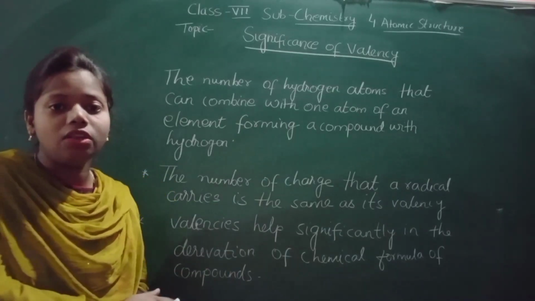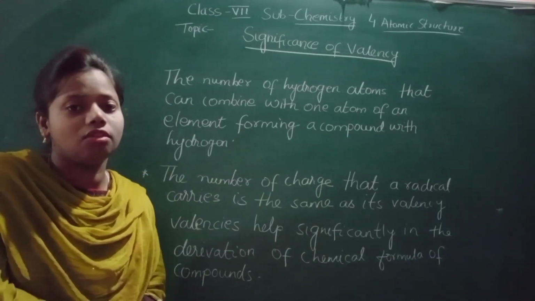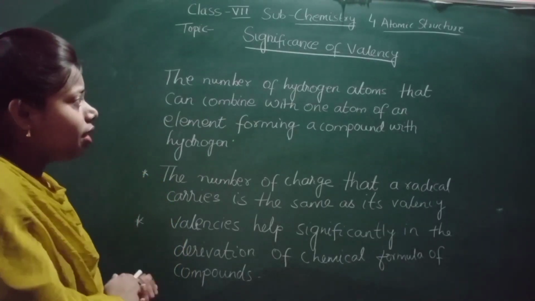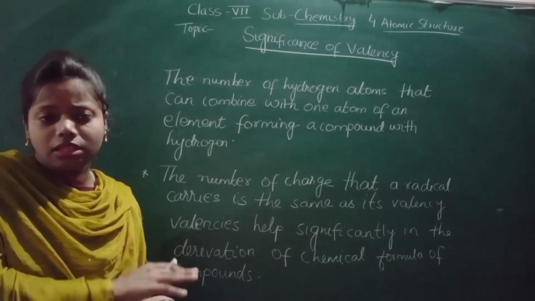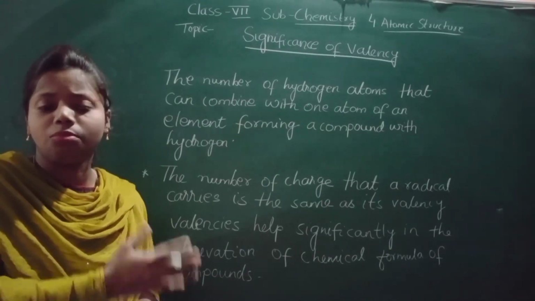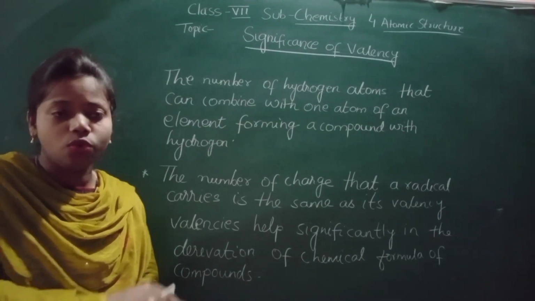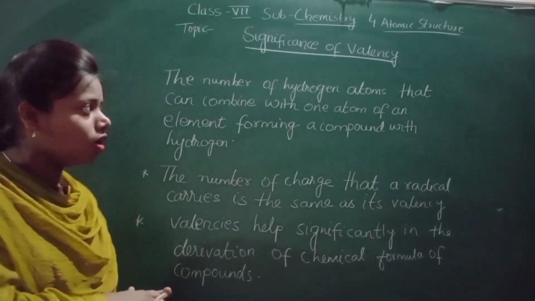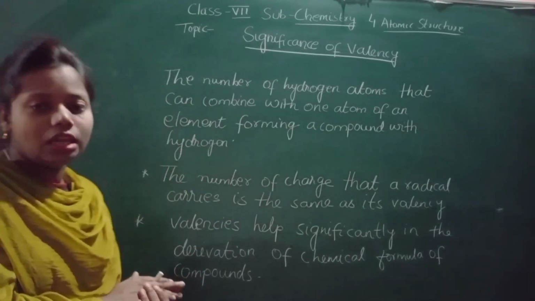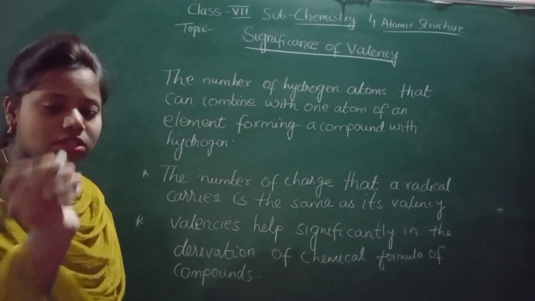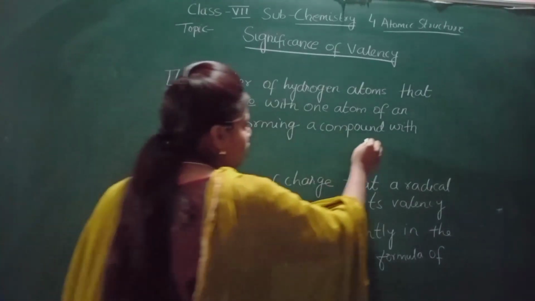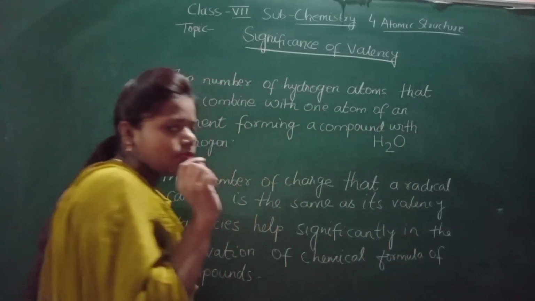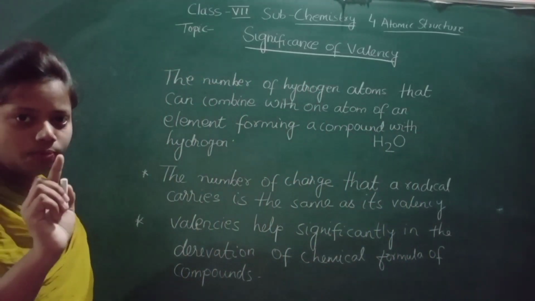By seeing the chemical formula also we can say the valency of the element. Now here what is given is the significance of valency, that is the importance of valency. In my next topic after this, I will tell you how to know the valency. For now, for example, what is the chemical formula of water? H2O.